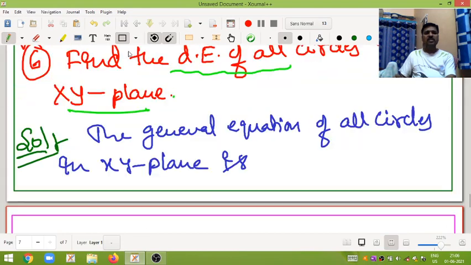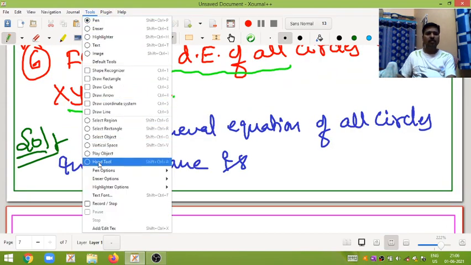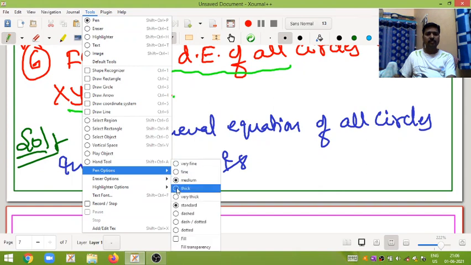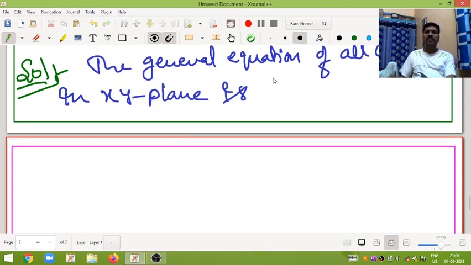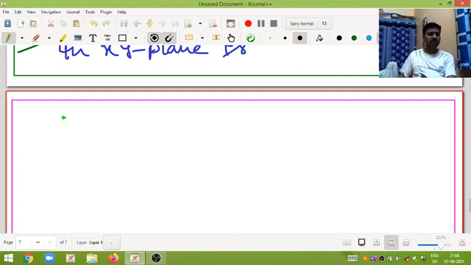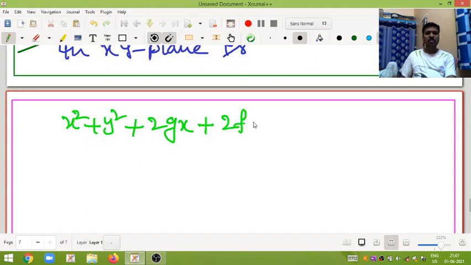Okay, my dear friends, the general equation of all circles in the xy plane is x square plus y square plus 2gx plus 2fy plus c is equal to 0.